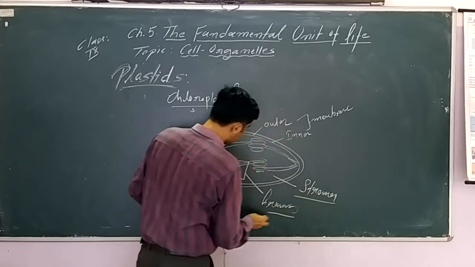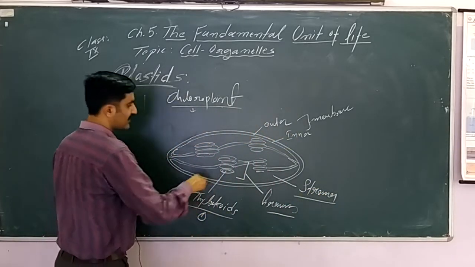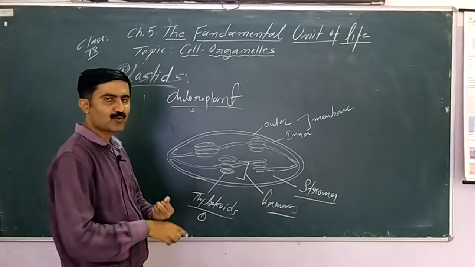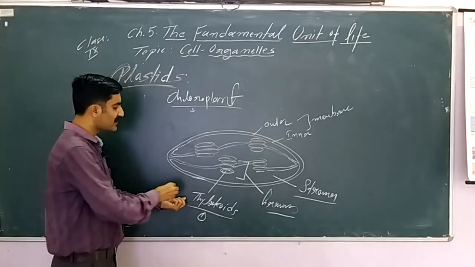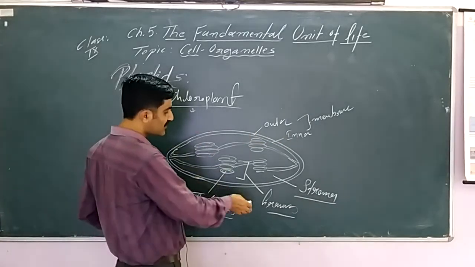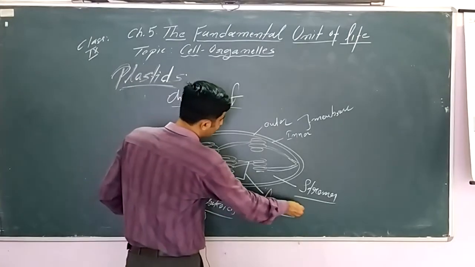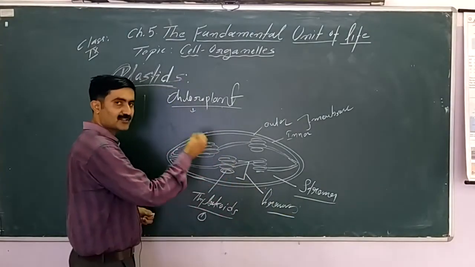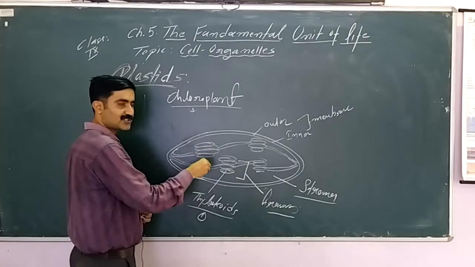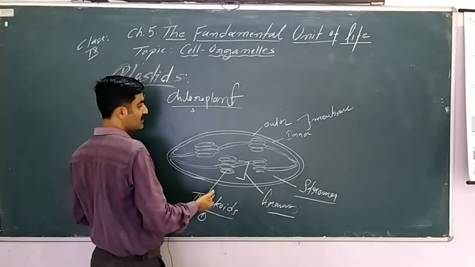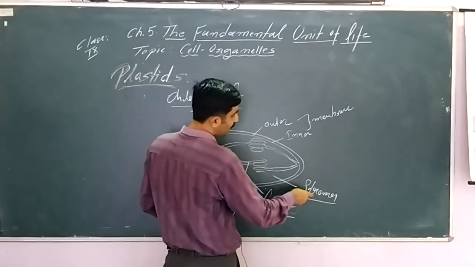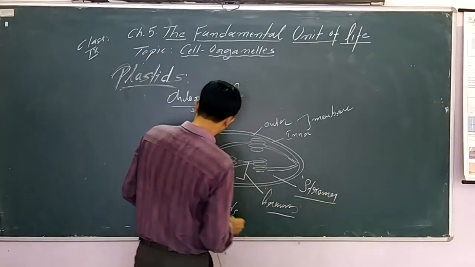So three elements we can remember. The sac-like structure, in whose membrane the chlorophyll pigments are present, is called thylakoids. Thylakoids are stacked together. They make the structure called granum. Thylakoids are the key structure which help in photosynthesis, which help in harvesting of sunlight. And the fluid part is called stroma.